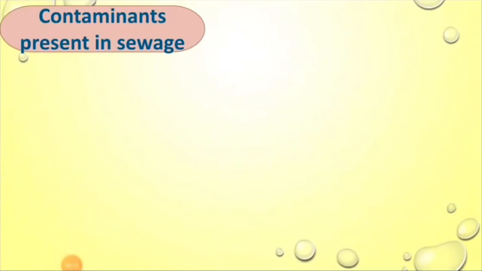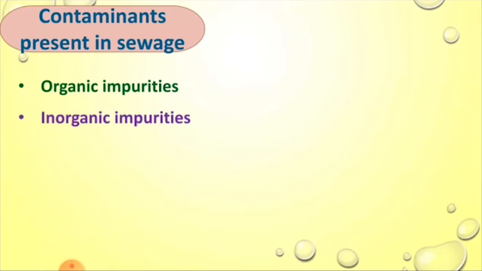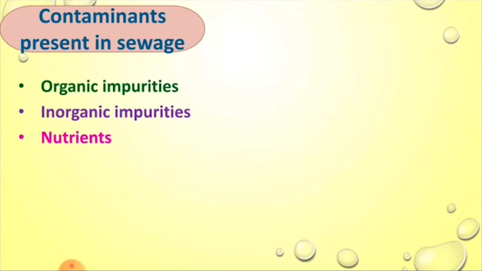We know that sewage is a complex mixture containing various contaminants like organic impurities such as human feces, animal waste, oil, urea, pesticides, herbicides, fruit and vegetable waste, etc. Inorganic impurities, which include nitrates, phosphates, metals, etc. Then nutrients like phosphorus and nitrogen, bacteria such as those which cause cholera and typhoid, and other microbes such as those which cause dysentery.